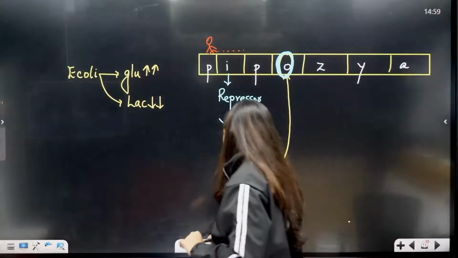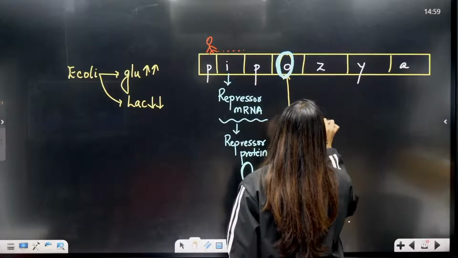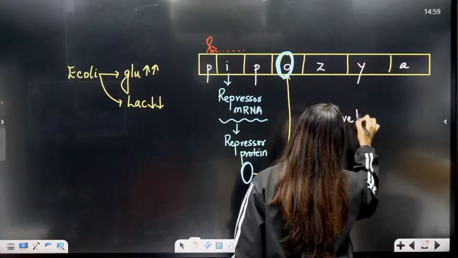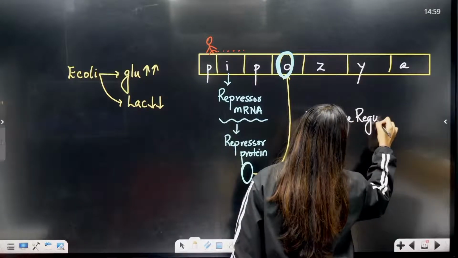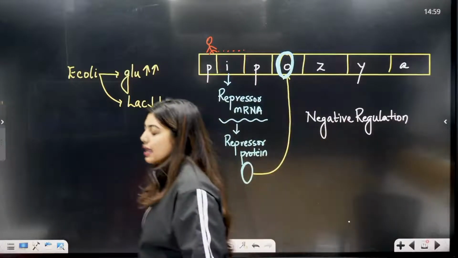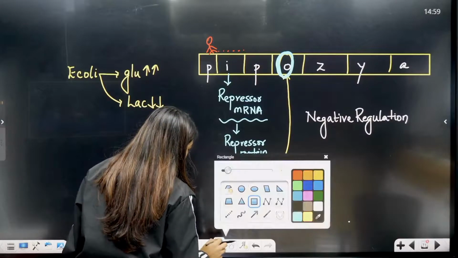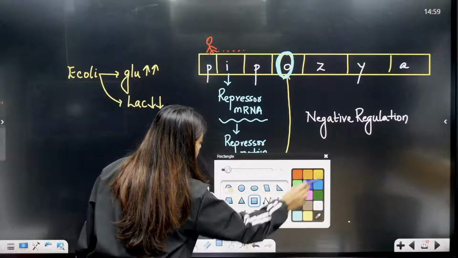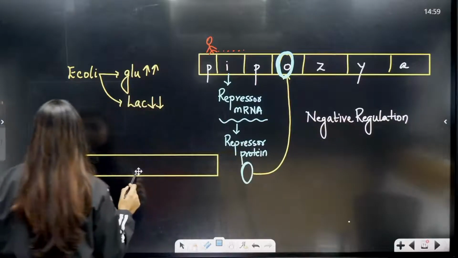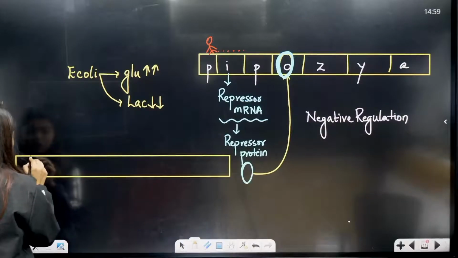So that is what they're telling, that when this happens, definitely all these genes are not going to work. It is going to lead to a negative regulation. But in the same scenario, if lactose is present, then the scenario is going to change, no?